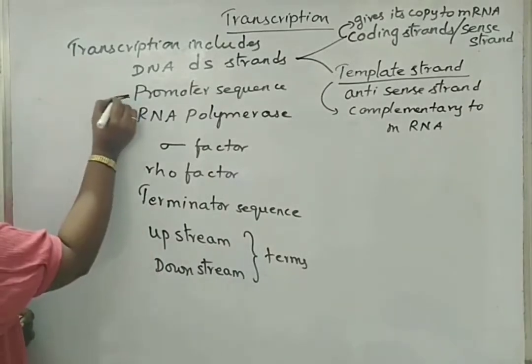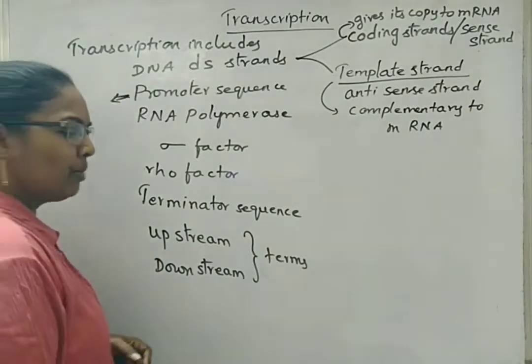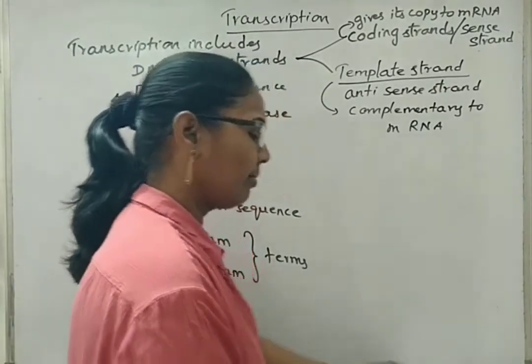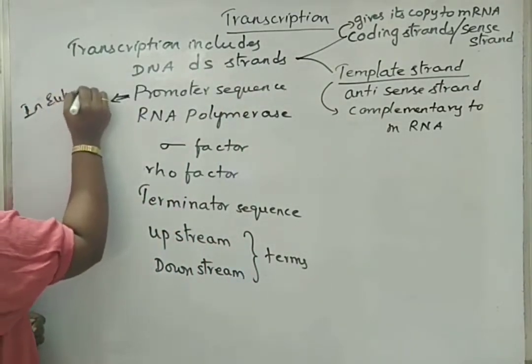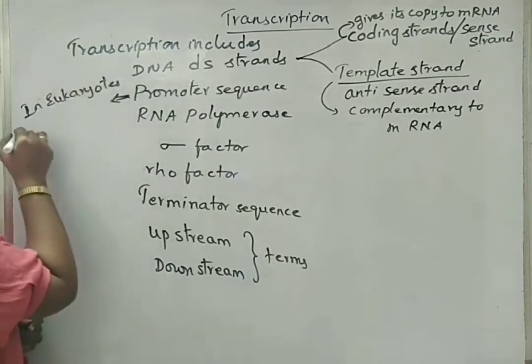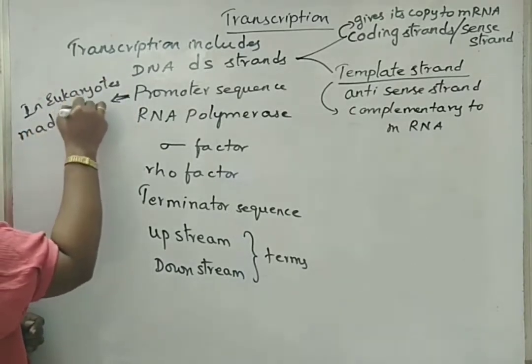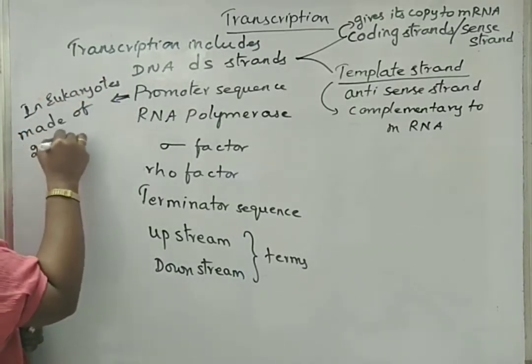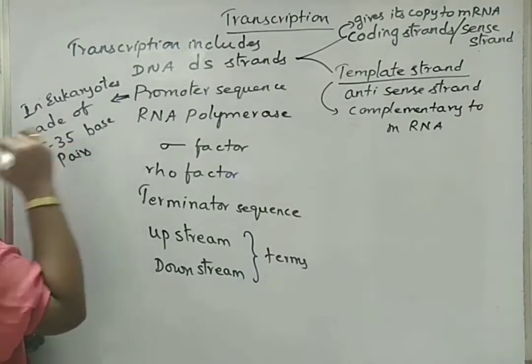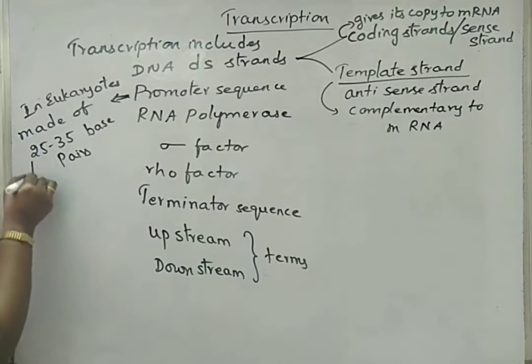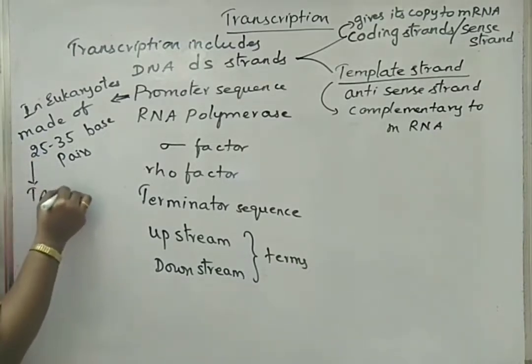What about this promoter sequence? Promoter sequence is made of 25 to 35 base pairs. In eukaryotes, it is called as TATA box.